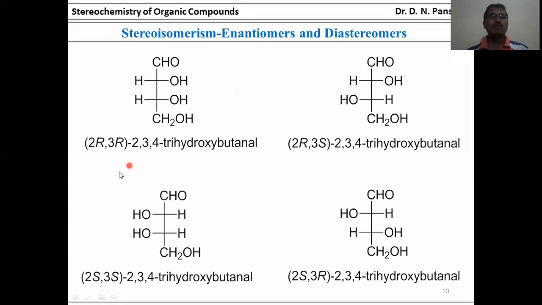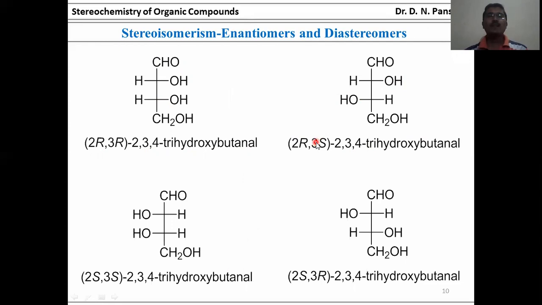Now, this example, 2R,3R-2,3,4-trihydroxybutanol. This carbon is R, and this carbon is also R. In this structure, the OH groups are threo form, meaning exactly opposite to each other.